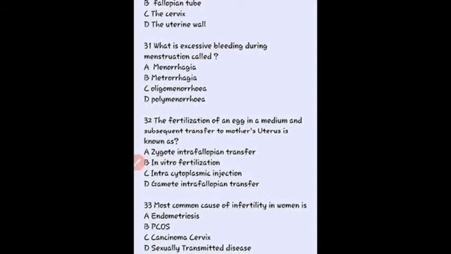Then polymenorrhea, so here the menstruation cycle is shorter than 21 days. So our normal menstruation cycle averages about 28 days, but in polymenorrhea it is shorter than 21 days, and in oligomenorrhea it is greater than 35 days.